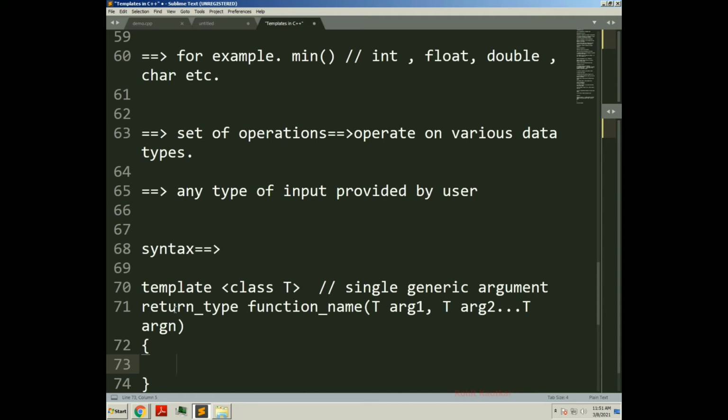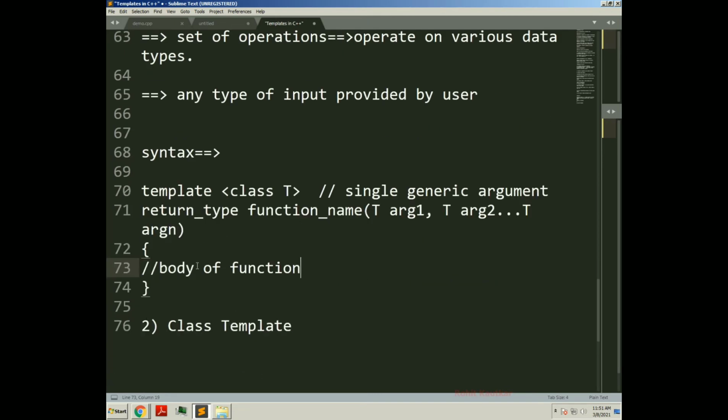And what is T? T is a generic argument. Generic means it is not specified whether it is integer, float, character, or double, whatever. It will be decided at runtime. If you pass float, T will represent float. If you pass integer, T will represent integer. So if T is representing integer, then argument 1 will also be integer, argument 2 will also be integer, and so on. And here I will have the body of my function.